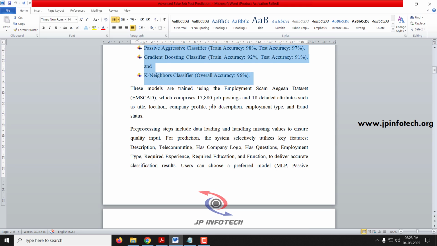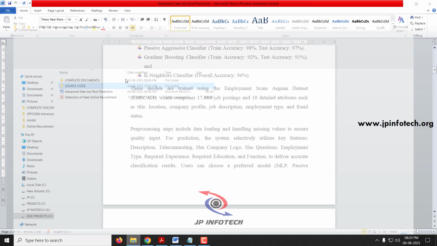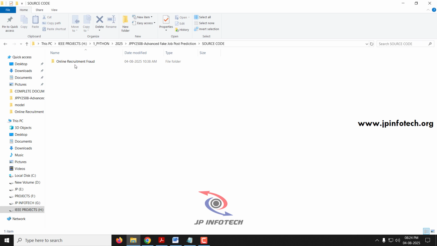Coming to the dataset part, we are going to use the same dataset that is mentioned in the base paper, which is the Employment Scam dataset, shortly known as EMSCAD. The dataset contains around 17,880 job posting details and has 18 attributes. So now let me show you the dataset part and then we'll move to the next part.